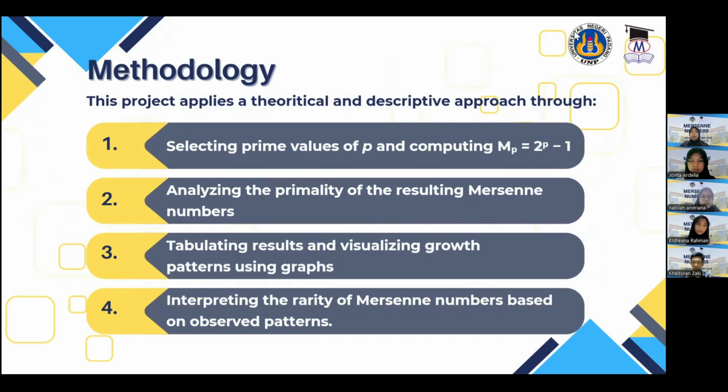First, we select prime values of p and calculate the corresponding Mersenne numbers using the formula M_p = 2^p - 1. Second, we test the primality of these Mersenne numbers using the Lucas-Lehmer test, which is specifically designed for Mersenne numbers. Third, the results are organized into tables and graphs to observe the growth patterns. Finally, based on this result, we interpret why Mersenne prime numbers are very rare, especially for large values of p.